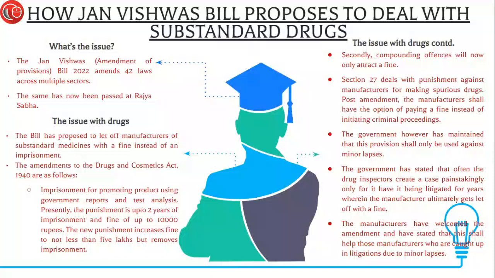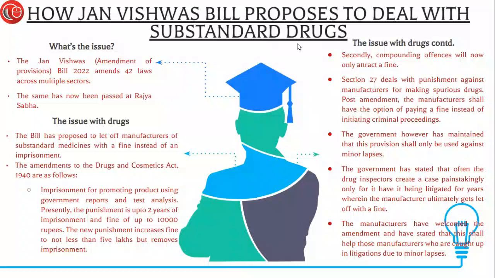Now, a question might arise: there are a couple of other offenses also within the 1940 Act which are compoundable. So then what is the issue with making section 27D compoundable? The reason that many have raised this issue is that this particular section deals with drugs that are not of standard quality, or drugs which can be referred to as substandard drugs, hence the title Substandard Drugs.